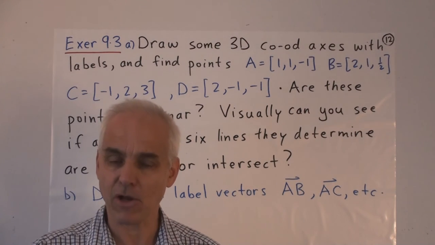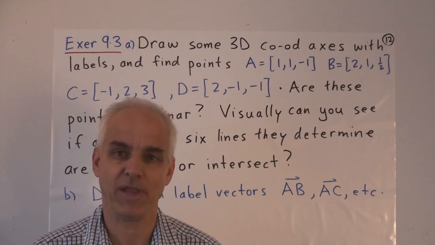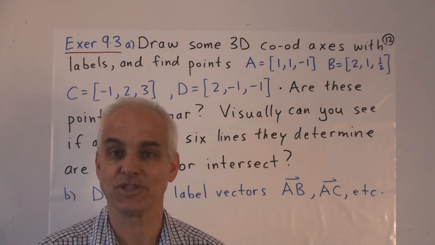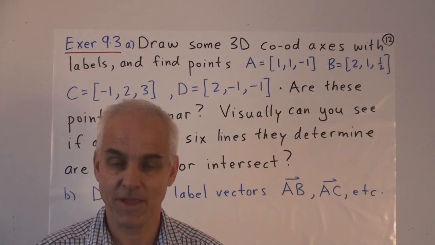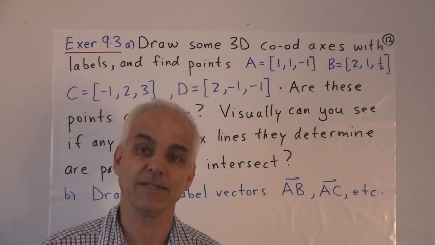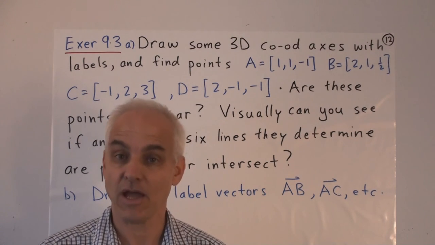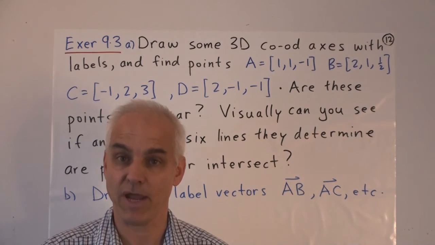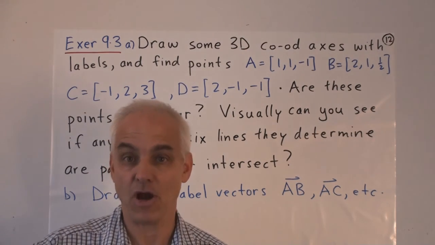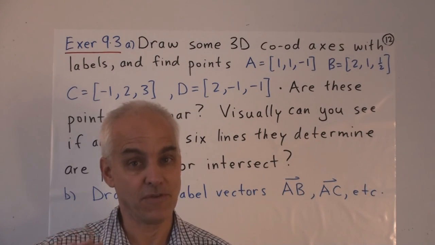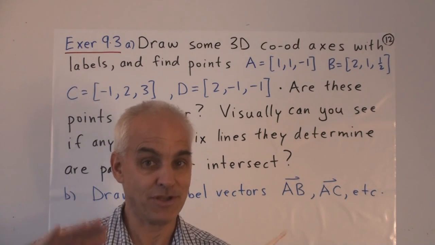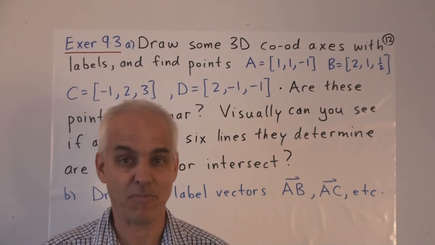Next time we're going to have a closer look at these lines and planes which form the basic objects of interest in linear algebra. We're going to talk about lines and planes in 3 dimensions and how we specify them algebraically. So this is like Cartesian geometry going up from 2 dimensions to 3 dimensions. And it's a very important subject.